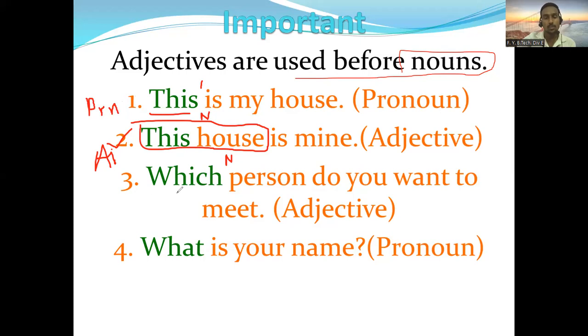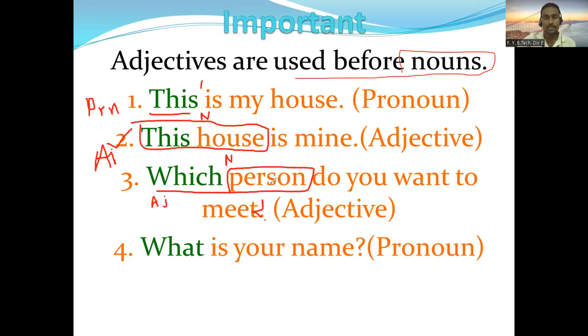Then the next examples are also similar. Which person do you want to meet? Here it should be a question mark. Here you'll come to know which person. You're talking about a noun, so person is a noun here, and which is an adjective. Why is it an adjective? Because it is talking more about a person.